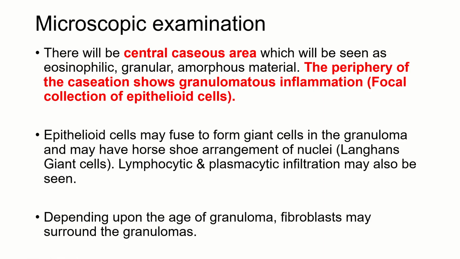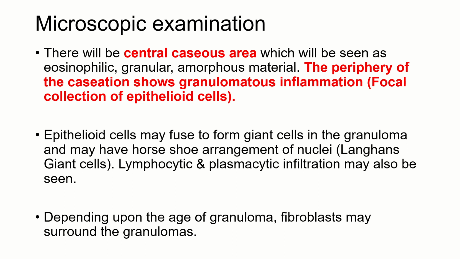Now coming to microscopic examination. The characteristic finding you will see, first, is central caseating necrosis, which will appear as eosinophilic granular amorphous material. In the periphery of the caseating material you will have granuloma formation, meaning a collection of epithelioid cells and multinucleated giant cells. Now the multinucleated giant cells present in TB are very characteristic. They are Langerhans giant cells, in which the nuclei of the giant cells are arranged in a horseshoe pattern.